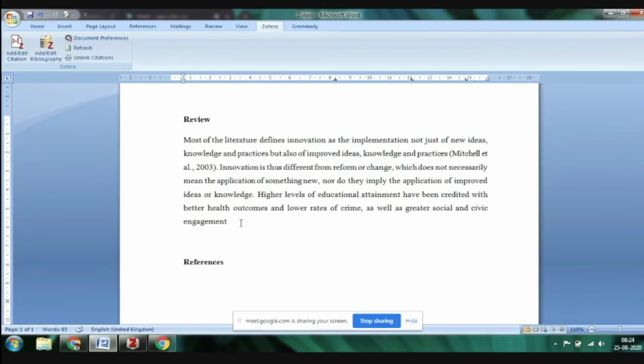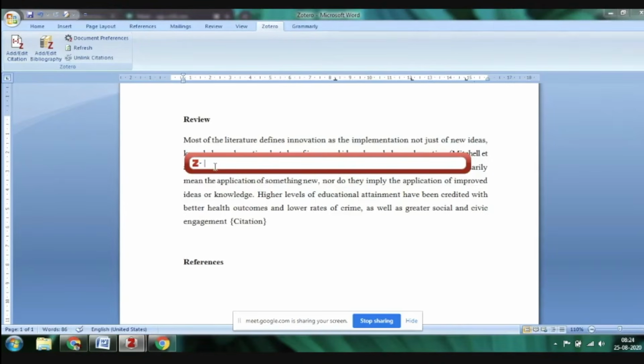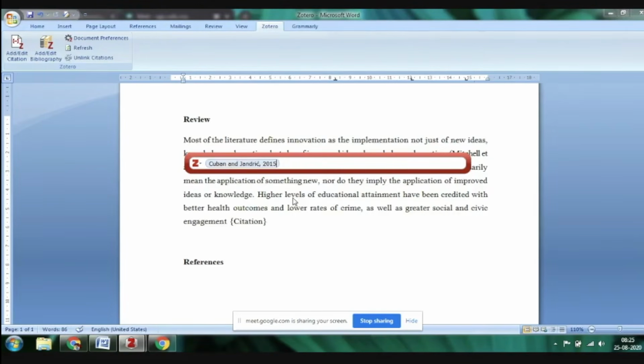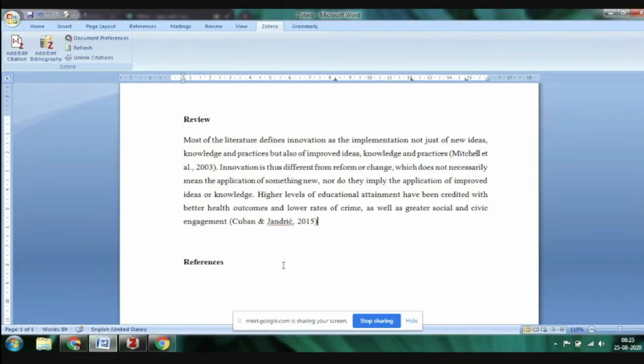Second, in my last line, suppose two other authors have said the same thing, and I have paraphrased it for both. One is Cuban et al. and the other one is Forster et al. So I'll again do the same exercise. I'll click on add and edit citation and write Cuban. Okay, Cuban and Zenrich, there are only two authors, so we don't use et al. in that case. So we have Cuban and Zenrich 2015. I click on this and click on enter, and you can see automatic citation building comes up.